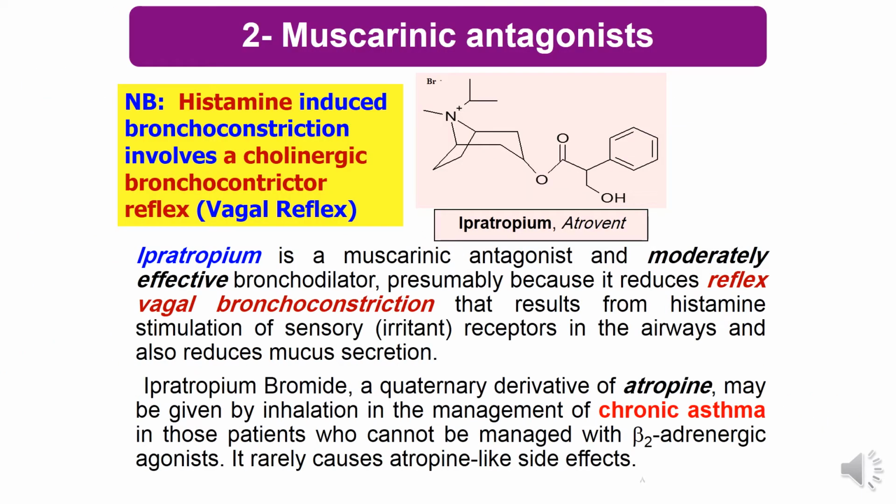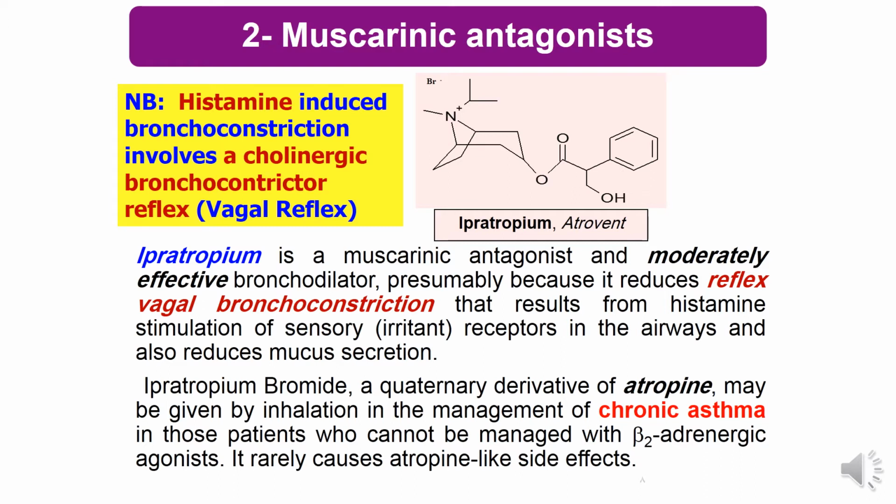We're still talking about bronchodilators. We took the first class, which is the beta-2 selective adrenergic agonists. We studied the short-acting beta-2 agonists like norepinephrine and salbutamol. Then we studied the long-acting beta-2 agonists like salmeterol. And now we will study the second class of bronchodilators, which is muscarinic receptor antagonists like ipratropium bromide, or ipratropium.